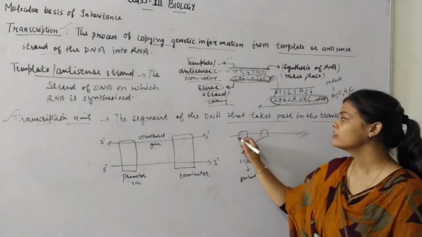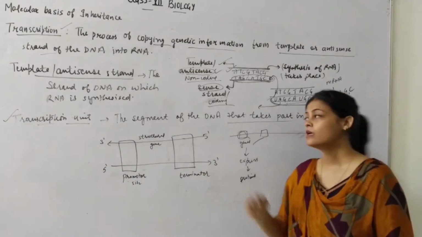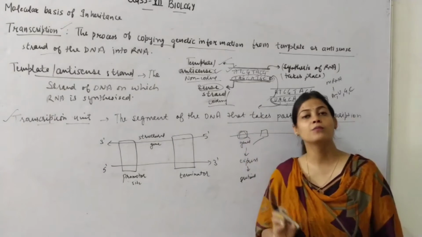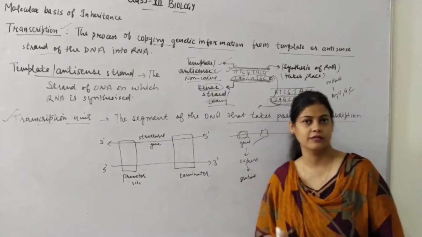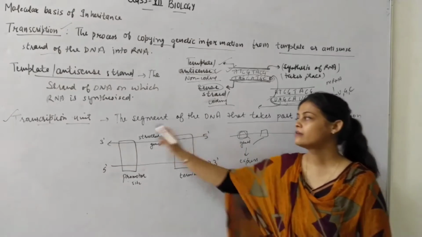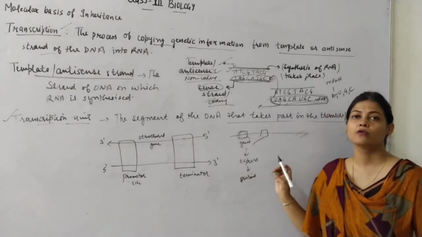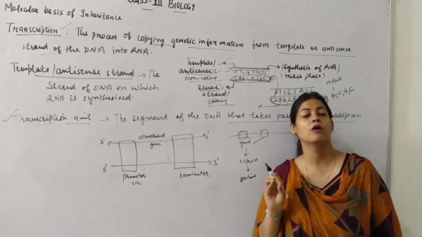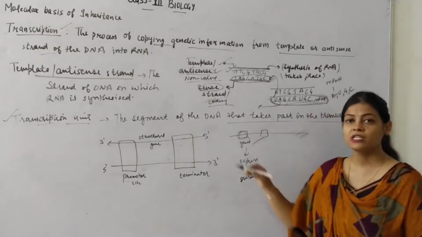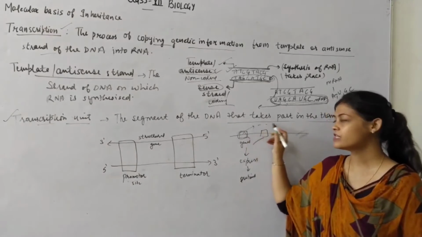So for that we require only this much part which has a specific code for the protein synthesis of a specific protein. Okay, so this is clear that the whole DNA will not undergo transcription, only a specific portion of the gene itself. पूरा जीन भी अगर हम देखें तो एक जीन के ऊपर काफी सारे जीन्स होते हैं.